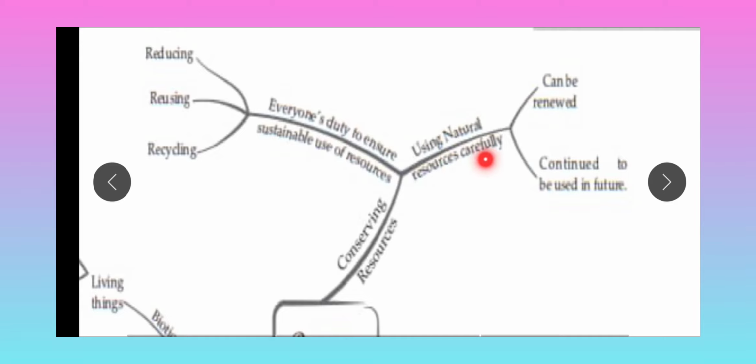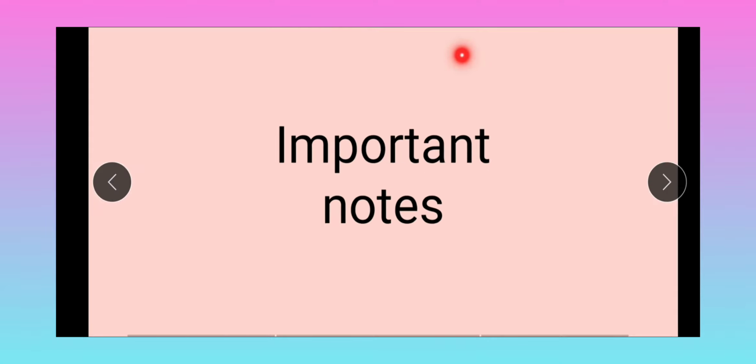using natural resources carefully. Whatever natural resources are available, we can use them carefully. Okay, the first way is that they can be renewed. Once we use a tree, we have to plant a tree again, or elsewhere. In that manner, it can continue to be used in the future. If we renew it, then only can it continue to be used in the future. Okay, next, important notes.